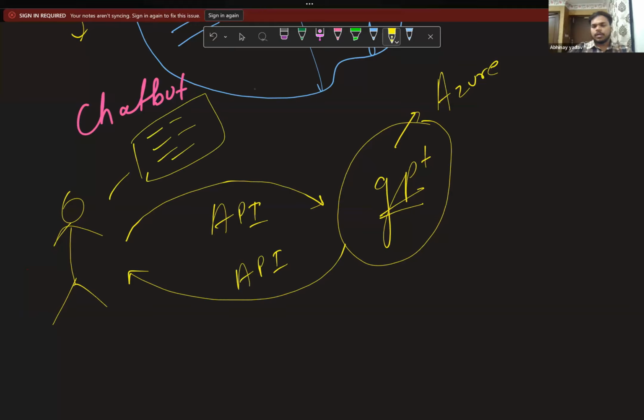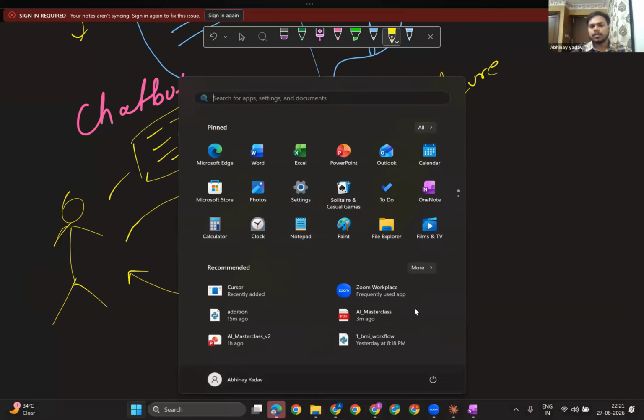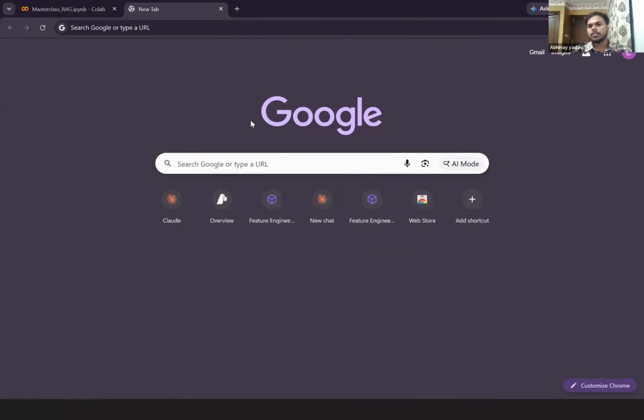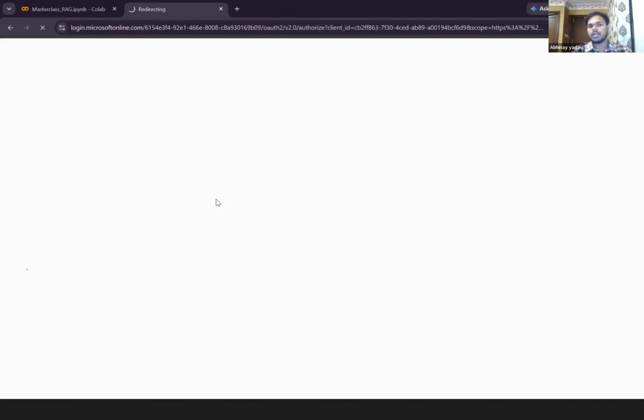Okay, so I'm going to make this very small application and show you some stuff as well. Just don't worry. This is again going to be much more interesting, and this time I'm going to show everything via coding. So let me take you to one very famous platform we have.